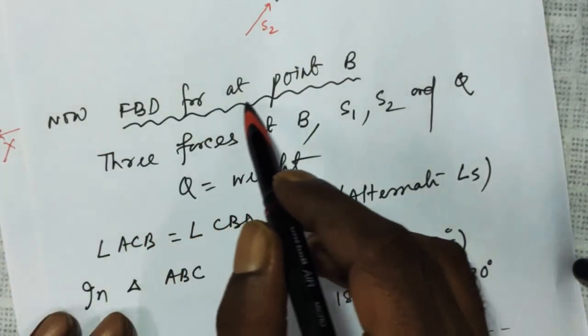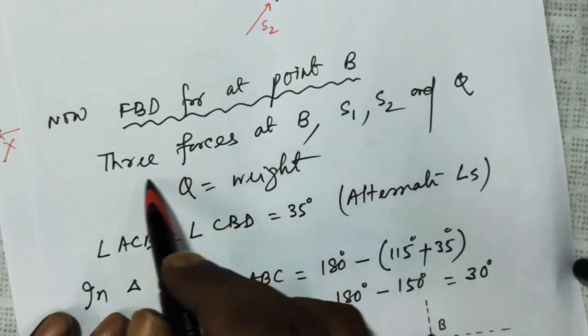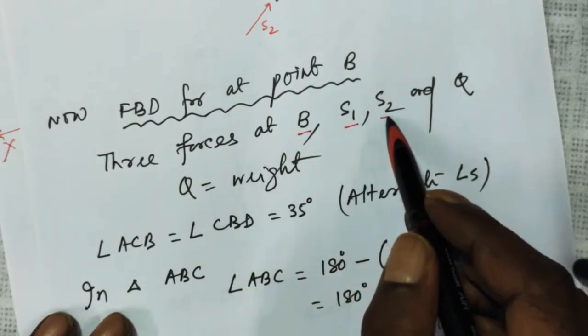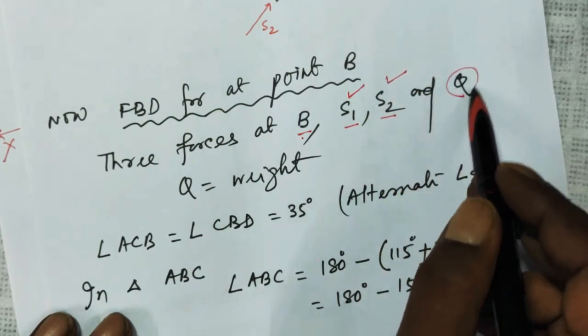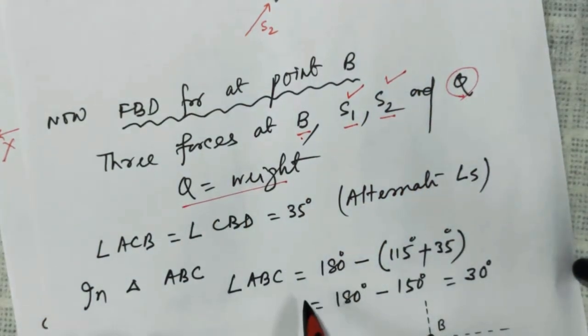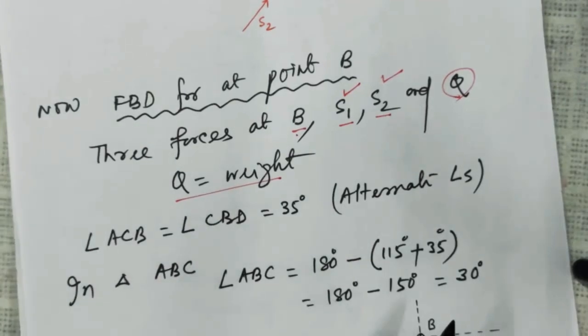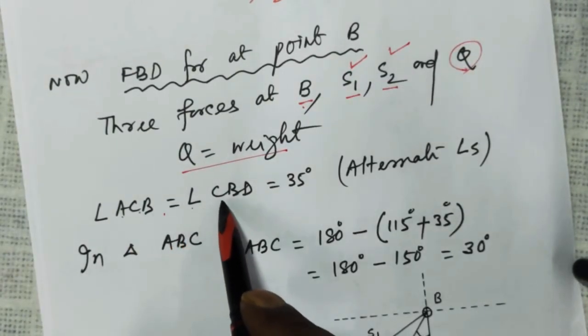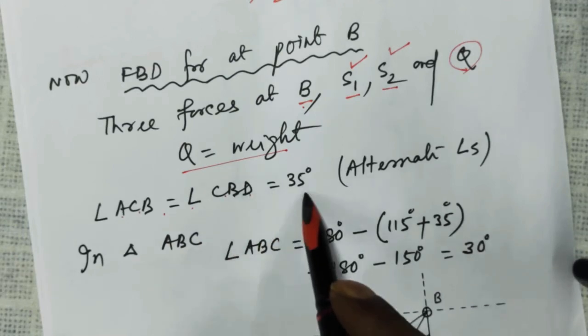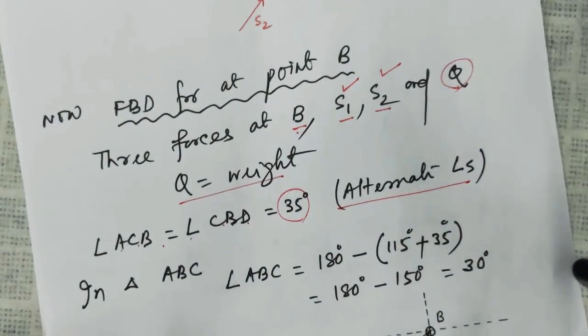So now the free body diagram at the point B. At B there are three forces S1, S2, and Q. And Q is the weight. Now angle ACB is equal to angle CBD, that is equal to 35, being alternate angles.